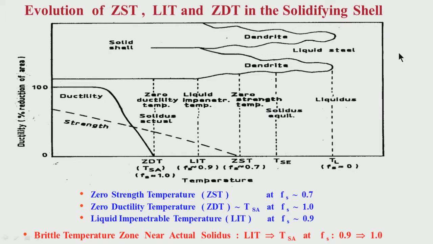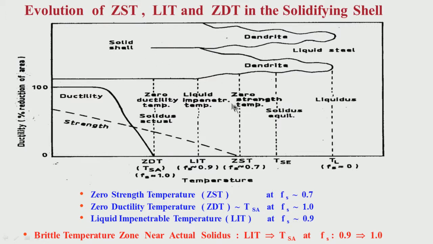I think it should be clear to you by this time that though dendrites have started developing strength at around, say, 0.7 solid fraction, they do not have toughness. They start developing toughness only after the solidification is complete.